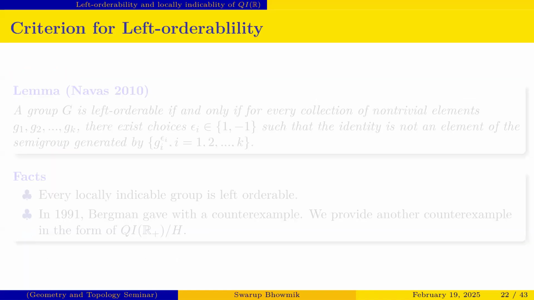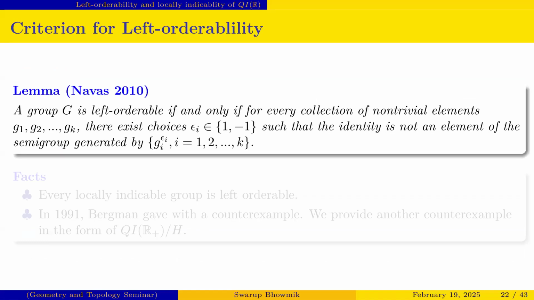So basically, we proved our main result of this chapter by using this criterion. The criterion, proved by Navas, is that a group is left orderable if and only if for every collection of non-trivial elements g_i of that group, there exists a choice of epsilon_i from 1 to -1 such that the semigroup generated by g_i to the power epsilon_i does not contain the identity element.